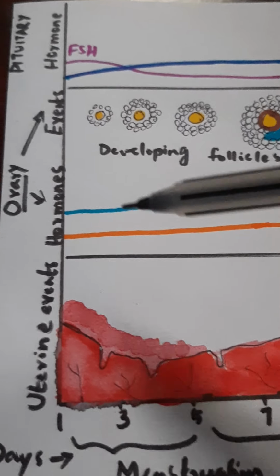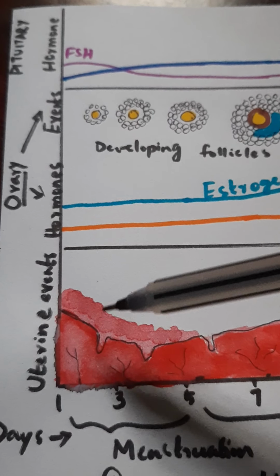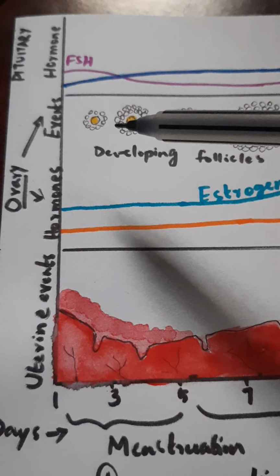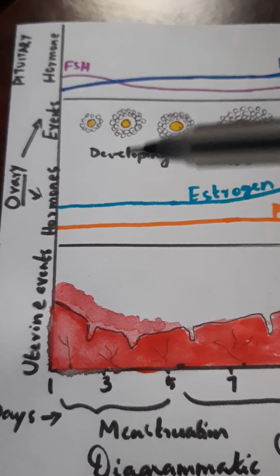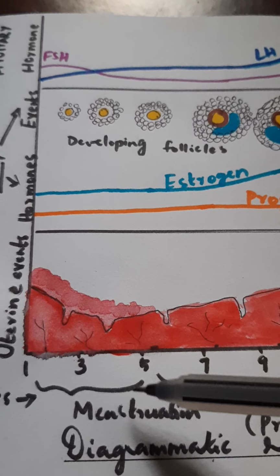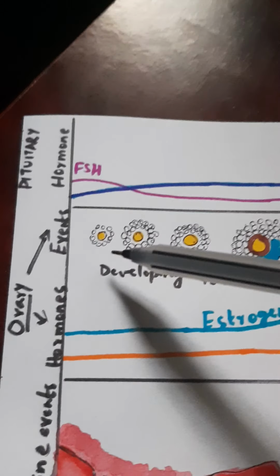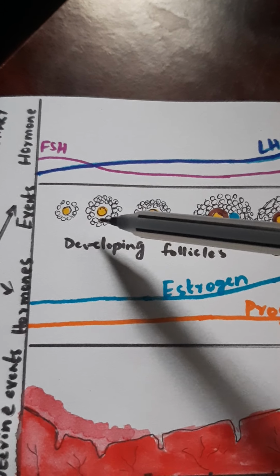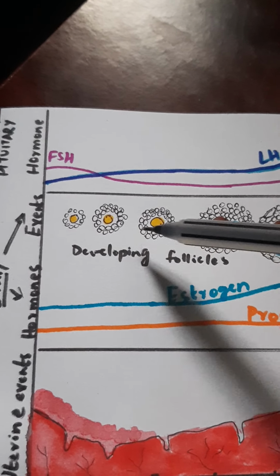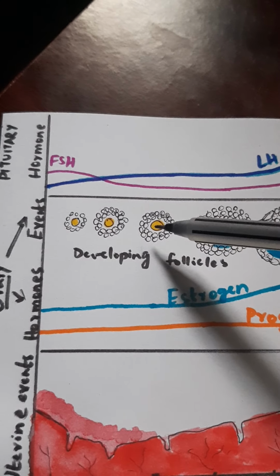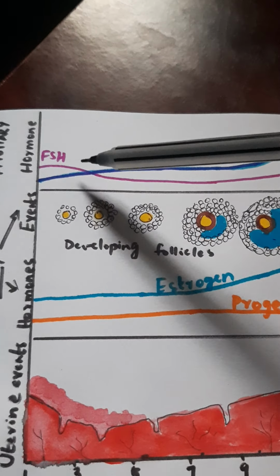So now we will see what happens during the days 3 to 5 in the uterus, at the same time in the ovary, and the hormones produced by the ovary as well as the pituitary. Now during the days 3 to 5, which is called as menstrual phase, in the ovary at the same time the follicles are starting to get developed. So the development of the follicles is being stimulated by the pituitary hormone, follicle stimulating hormone.